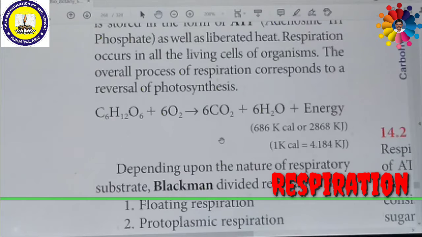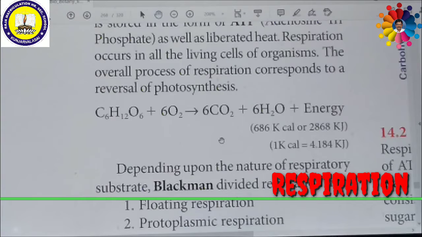On the other hand, if protein is the respiratory substrate, it is called protoplasmic respiration, and moreover they release a toxic or poisonous substance called ammonia. So it is problematic for every living organism.